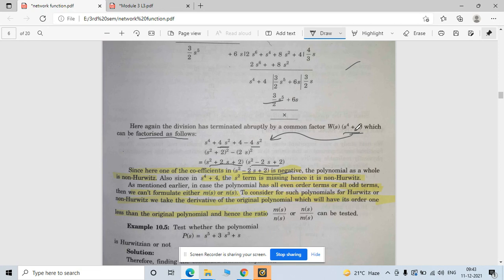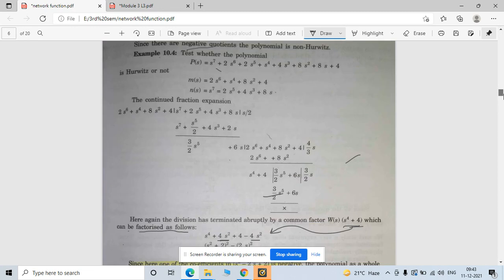So the reverse also happens. If any one of those terms does not follow the Hurwitz criteria, then your overall function also does not follow the Hurwitz criteria. Now see, the polynomial of the whole function is not a Hurwitz polynomial, since in s square plus 4 the s square term is missing. One more thing is that there should not be any missing term here, right?